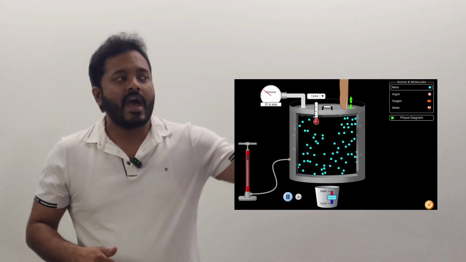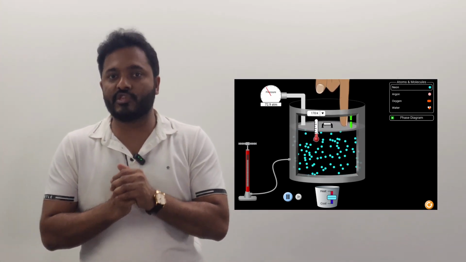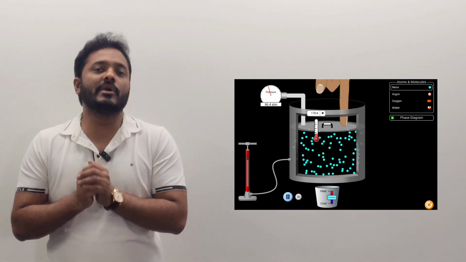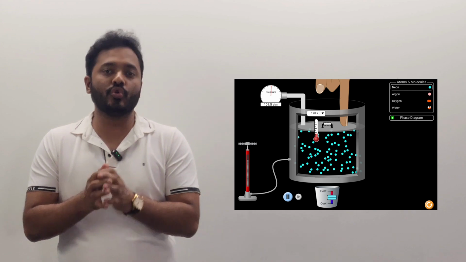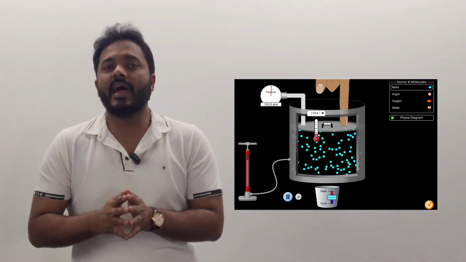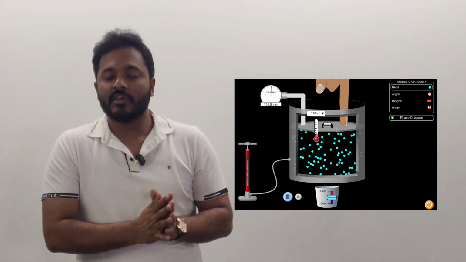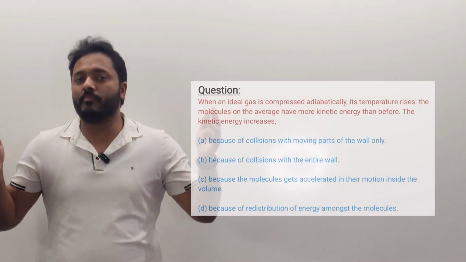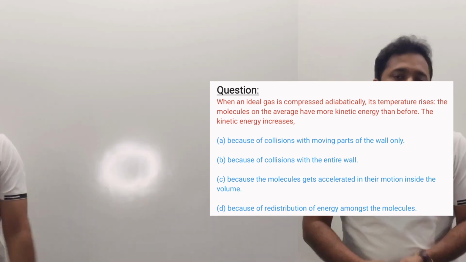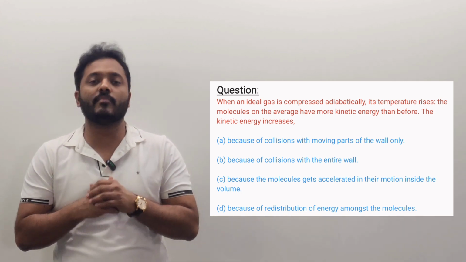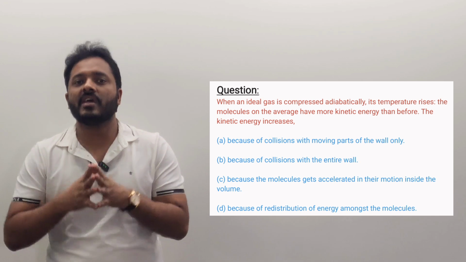Now what happens is, as the piston is compressed adiabatically, the molecules which come in contact with the moving piston will undergo a change in kinetic energy due to collision with the moving piston, and thereby an increase in kinetic energy is taking place. Since the problem is dealing with the microscopic level, if we go back to the molecular level, we can clearly say that because of the collisions with the moving piston, the kinetic energy is rising. That is, option A is correct.